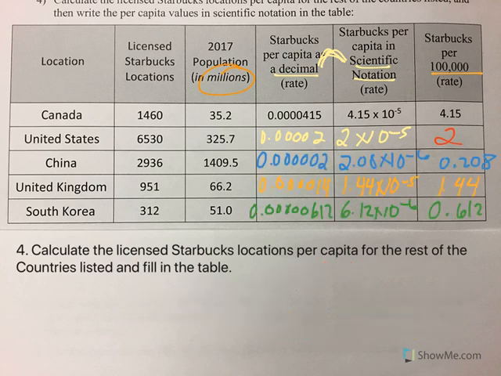All right, so coming back and checking it out, you'll see that China and South Korea both have scientific notations with an exponent of -6, which leads to a per 100,000 of less than 1. You're looking at their decimals, they have 5 zeros after the decimal point instead of just 4, like the United Kingdom and the United States, and Canada, if we want to consider them. So this is what our completed table looks like.